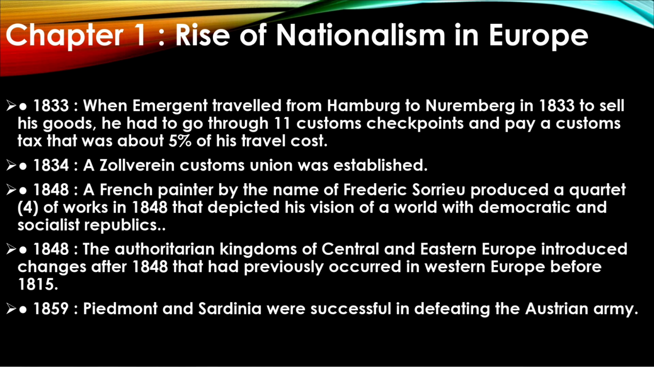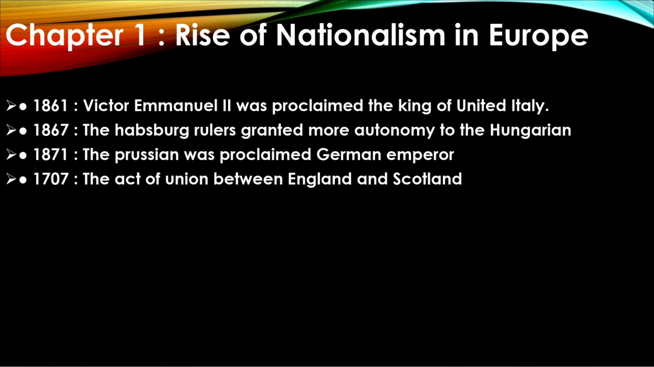1848, a French painter by the name of Frédéric Sorrieu produced a series of four works in 1848 that depicted his vision of a world with democratic and social republics. 1848, the autocratic monarchies of Central and Eastern Europe introduced changes after 1848 that had previously occurred in Western Europe before 1815. 1859, Piedmont and Sardinia were successful in defeating the Austrian army.